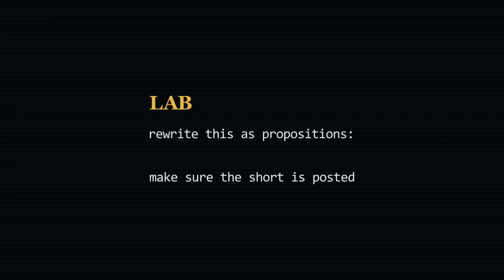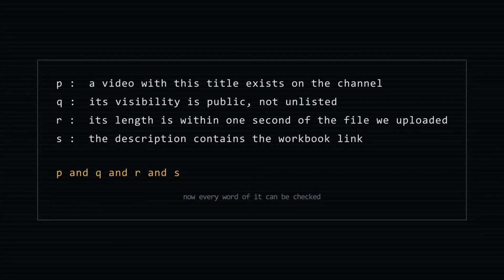Here is ours. P, a video with this title exists on the channel. Q, its visibility is public, not unlisted. R, its length is within 1 second of the file we uploaded. S, the description contains the workbook link. And the instruction is P and Q and R and S, 4 rows that could each be false, for things you can go and look at. That is the whole move, and it does not get more complicated, it just gets more rows.